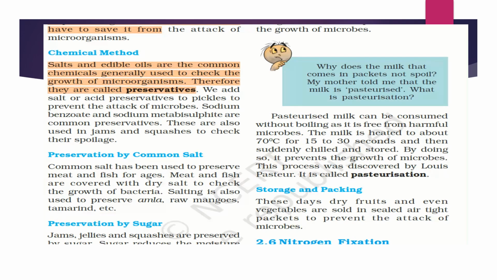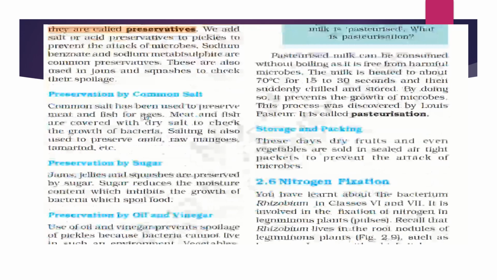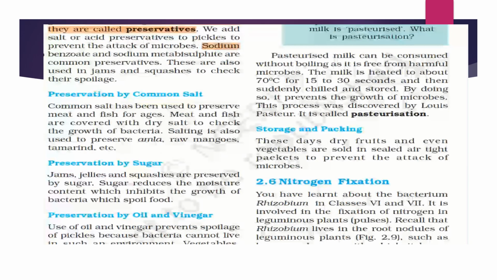We add salt or acid preservatives to some pickles. Sodium benzoate is one of the preservatives added to tomato sauce. Sodium metabisulphite is also a common preservative added to jams, squashes and sauces to prevent their spoilage.